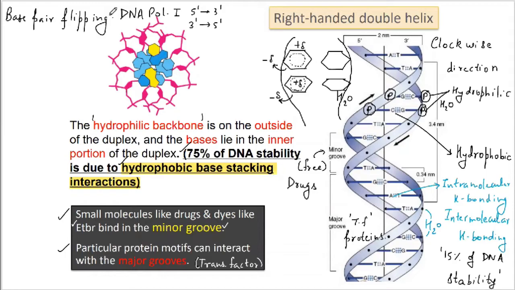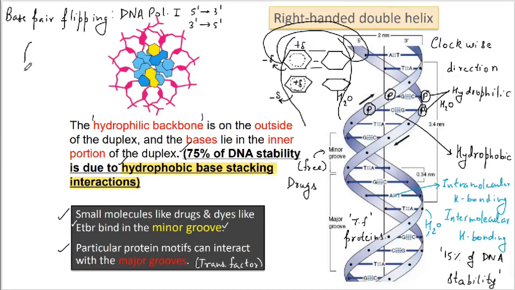This DNA polymerase, when it recognizes or tries to proofread two nitrogenous bases, will come something like this. It will surround the two nitrogenous bases, and each nitrogenous base will be made to swing from the inner surface towards the outer side.